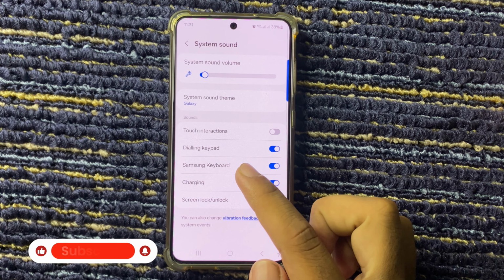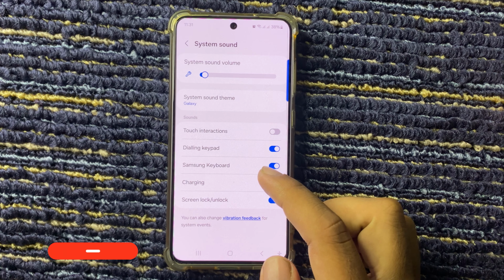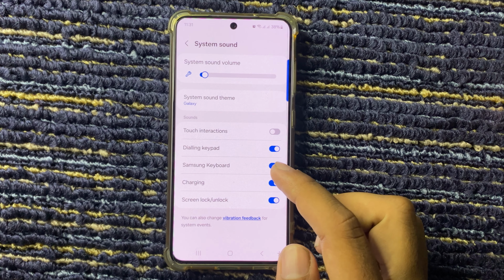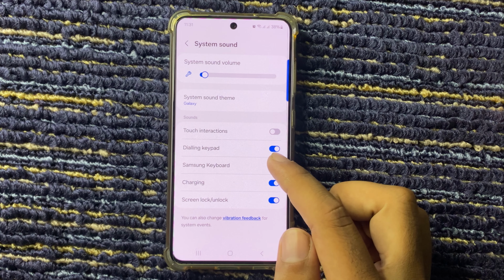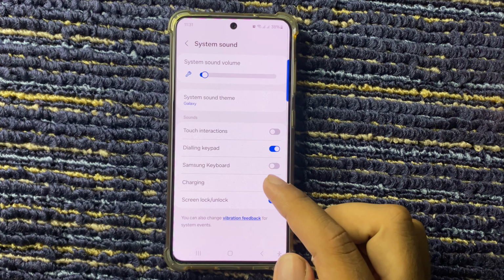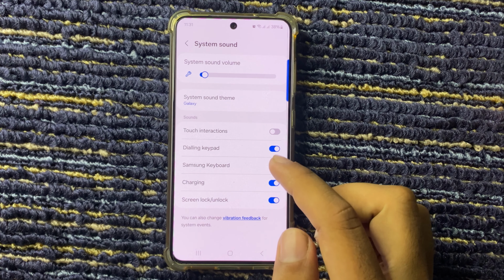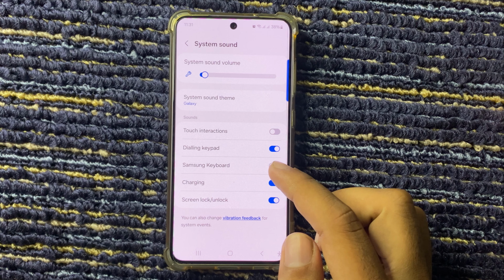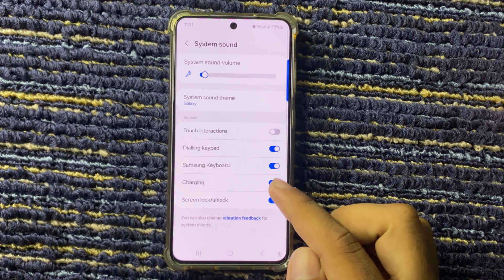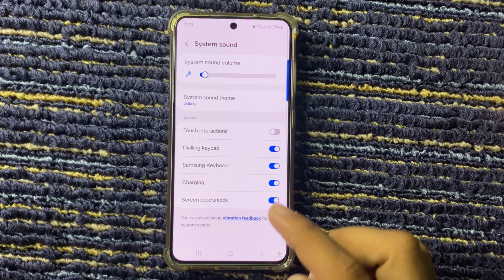From here you can see option keyboard. Now keyboard is enabled, so if you want to disable keyboard sound, then simply click on this. So you can see keyboard sound is disabled, and if you want to enable keyboard sound, then again click on this. So you can see that keyboard sound is enabled.